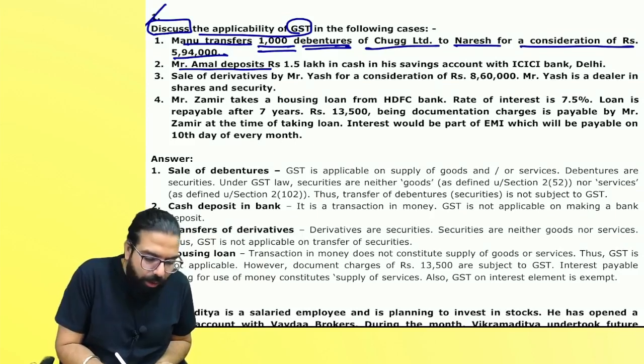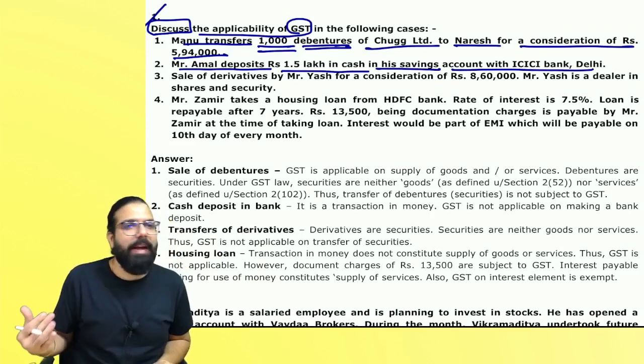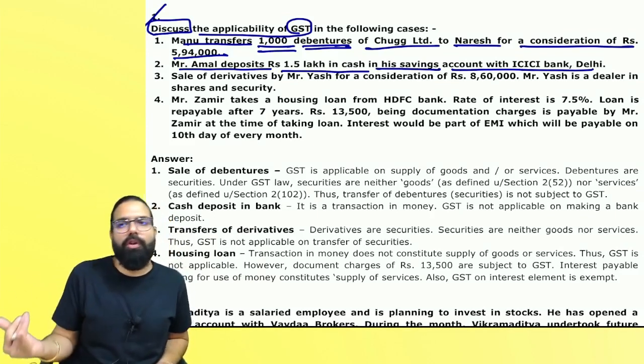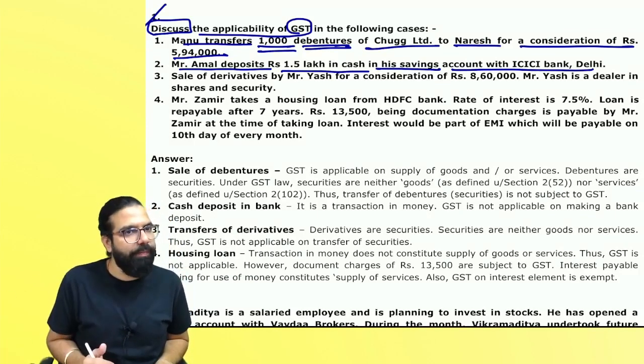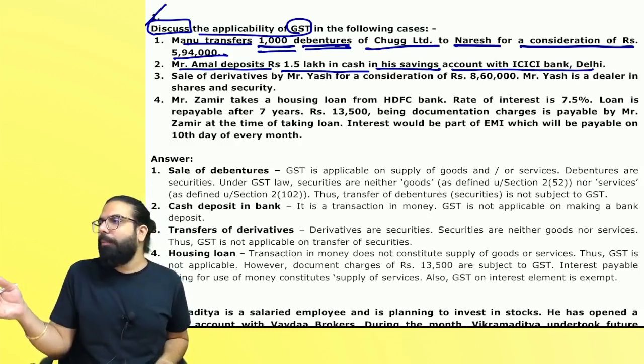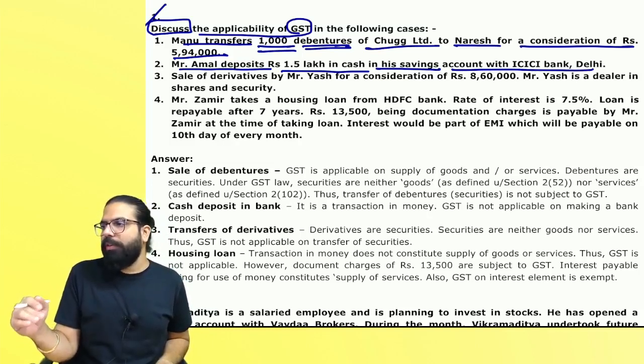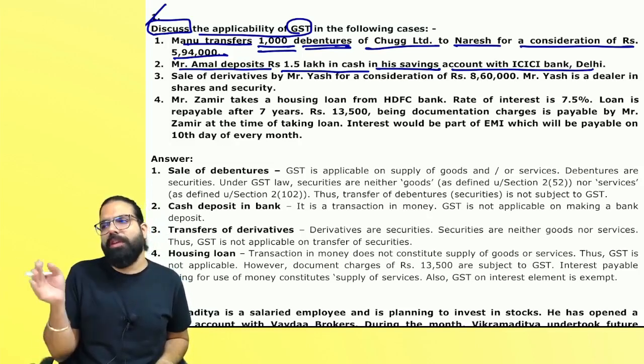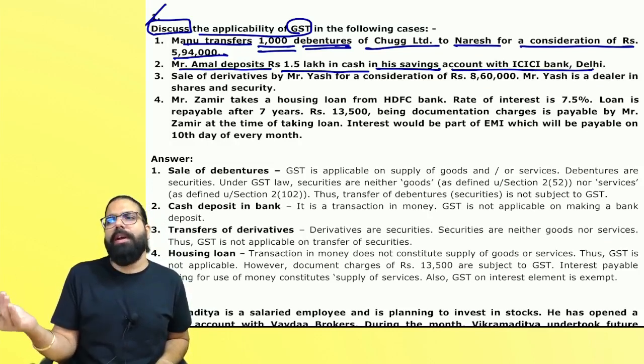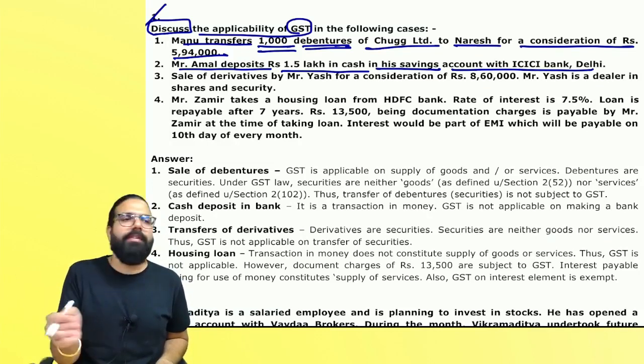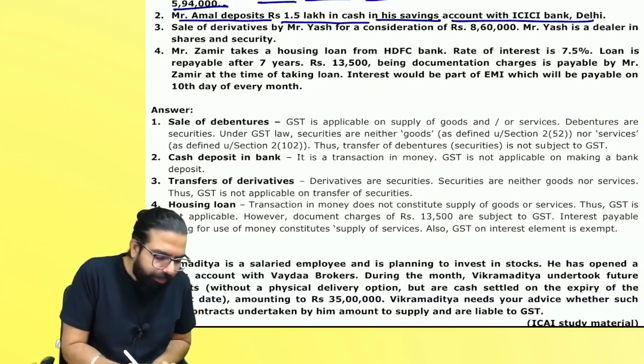Mr. Amal deposits 1.5 lakh in cash in his saving account with the ICICI Bank. Sir, money is neither goods nor service, hence no GST. Correct, everyone? You have to write, money is neither goods nor service, or from the definition of goods and service, money has been excluded. When it is not goods and service, GST will not be applicable.